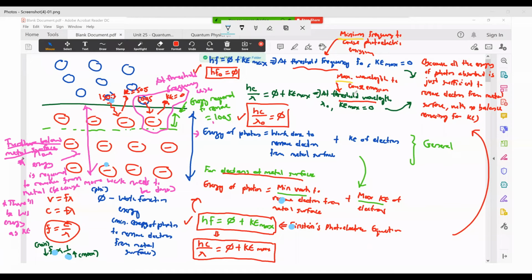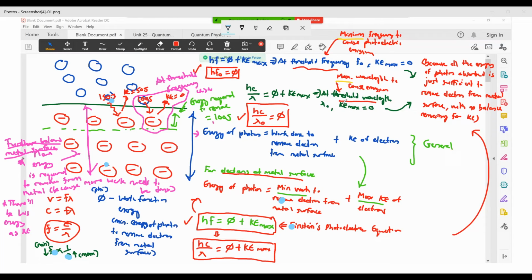So that's why we say, when you're talking about threshold wavelength, it is the maximum wavelength to cause emission. Any wavelength more than that maximum value, you will not get emission. You need to have wavelength less than this value to cause emission, okay?